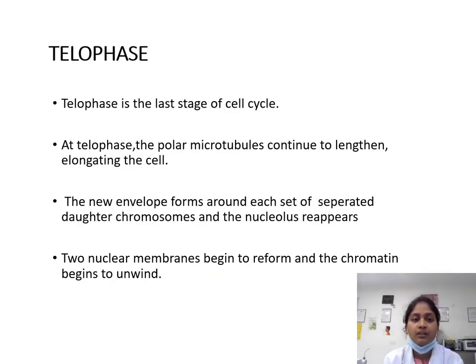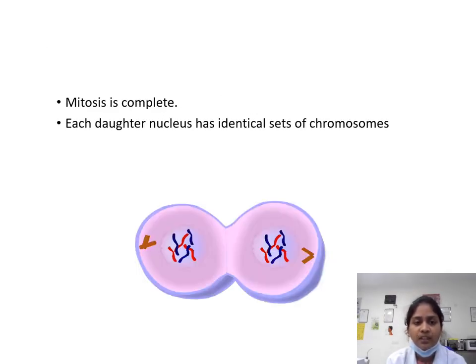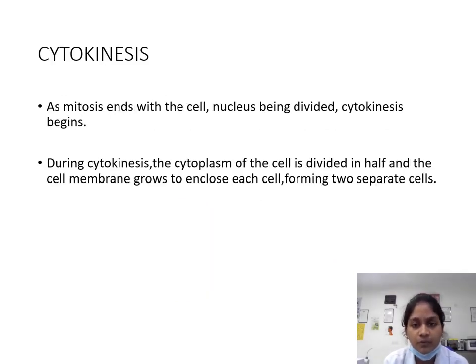Telophase is the next phase, the last stage of the cell cycle. At telophase, the polar microtubules continue to lengthen, elongating the cell. The new envelope forms around each set of separated daughter chromosomes and the nucleolus disappears. Two nuclear membranes begin to reform and the chromatin begins to unwind. Mitosis is complete. Each daughter cell has identical sets of chromosomes.